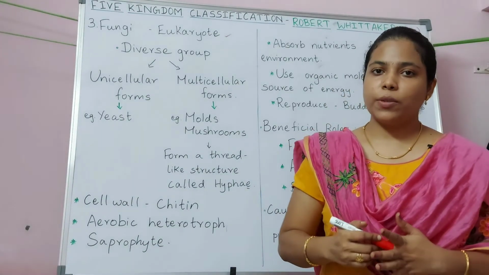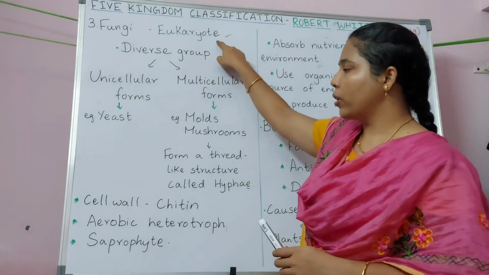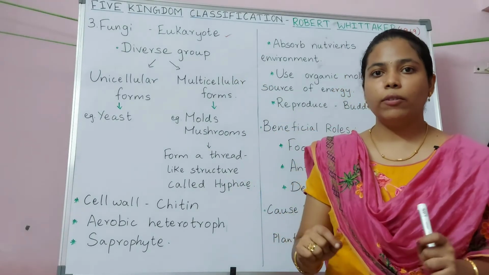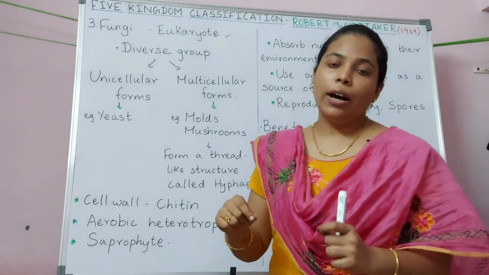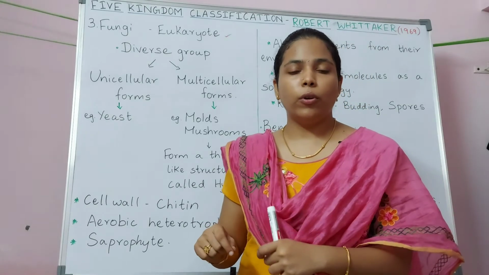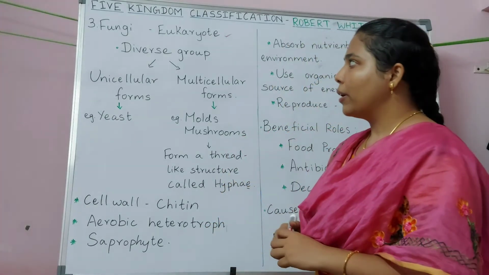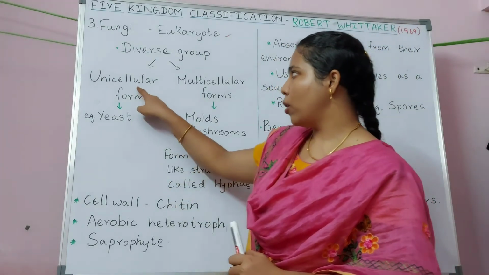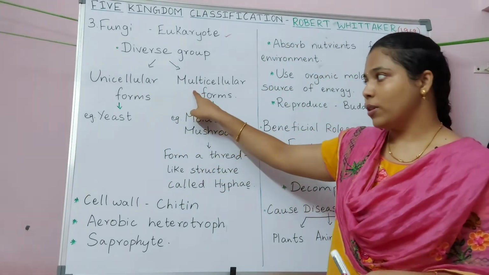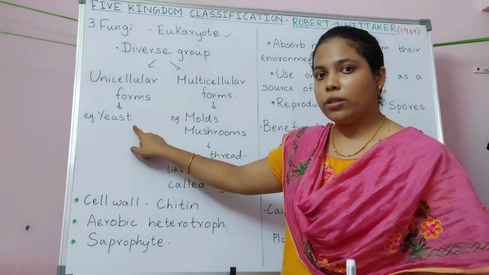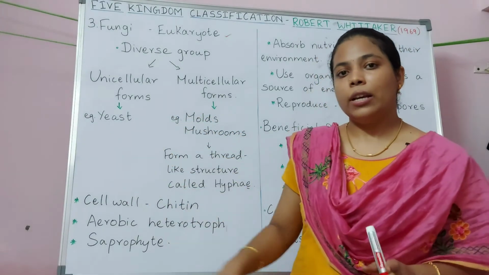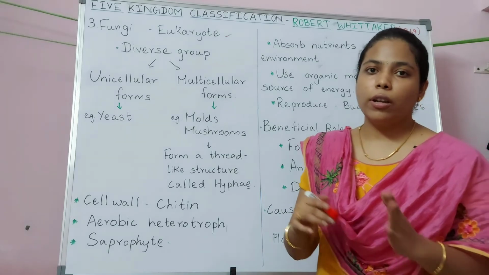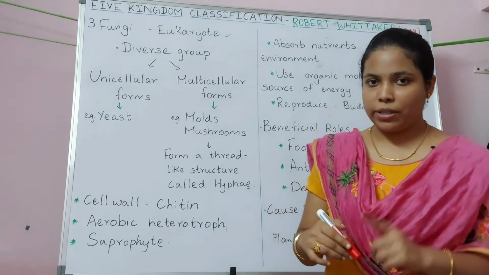And the next kingdom is fungi. Fungi are eukaryotic organisms, which means they have a well-developed nucleus and they also have membrane-bound organelles inside their body. Fungi are a diverse group of organisms which includes both unicellular forms and multicellular forms. An example for unicellular forms is yeast. Yeast is a unicellular fungus, which means it is made up of a single cell.